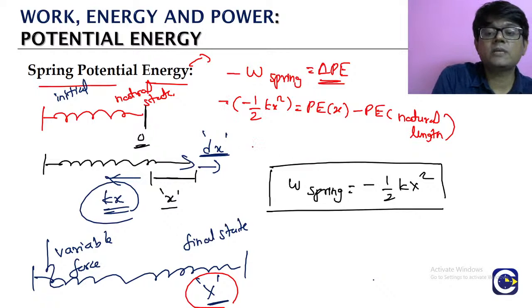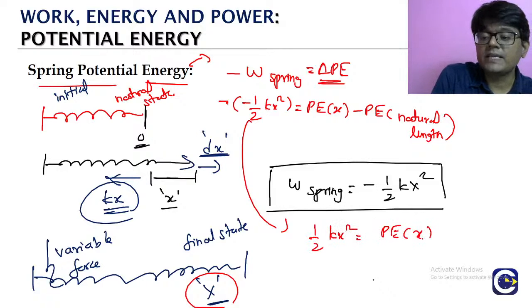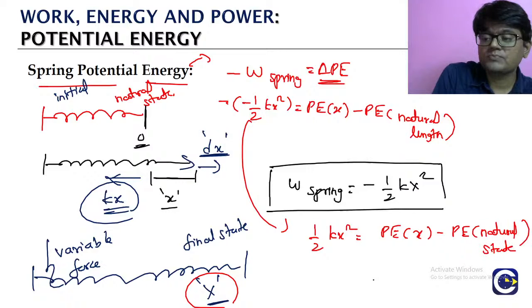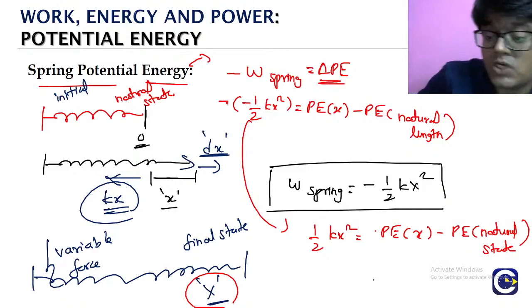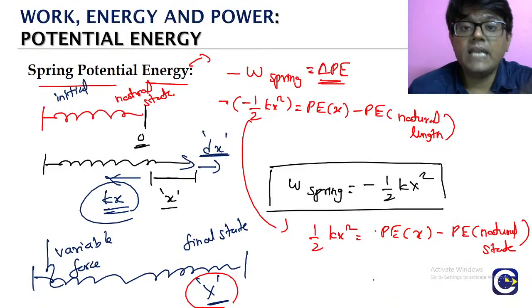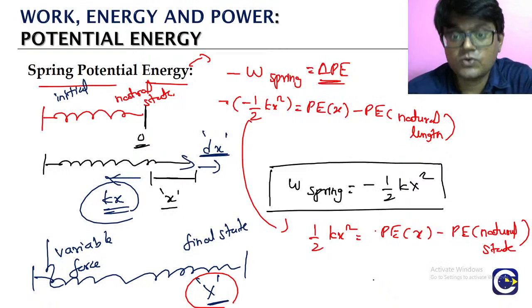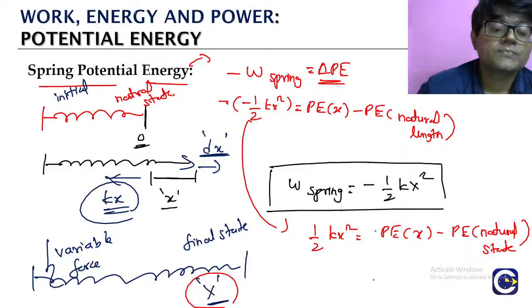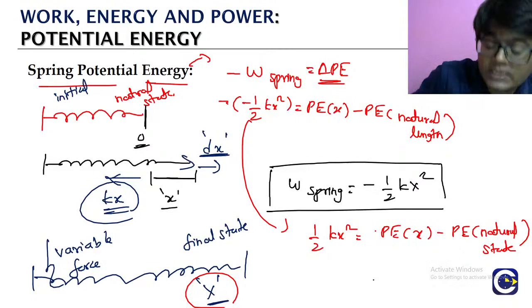So minus minus becomes plus. So look at it, what we'll have? Half kx square is equal to the potential energy of the spring when the elongation is x minus the potential energy of the spring in the natural state. So here remember, in the case of gravitation also we said the same thing. Potential energy, the way we define it, will never give us the actual potential energy at a location. We always have to use a reference.